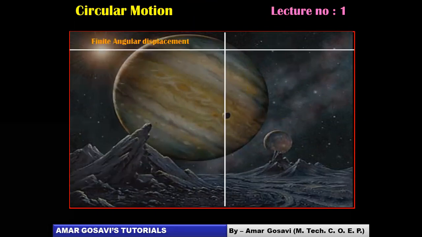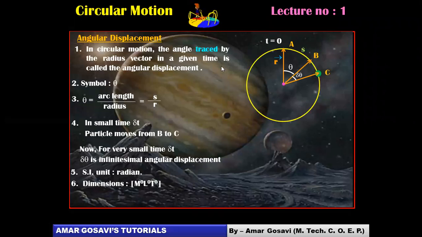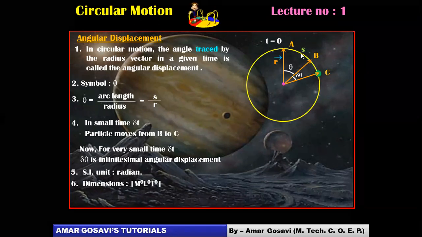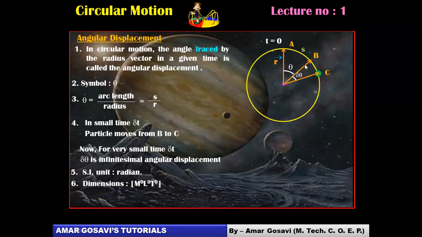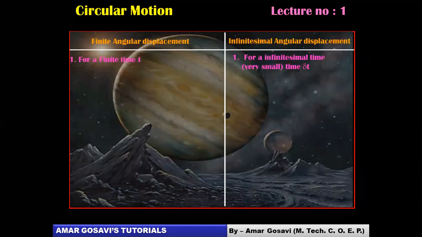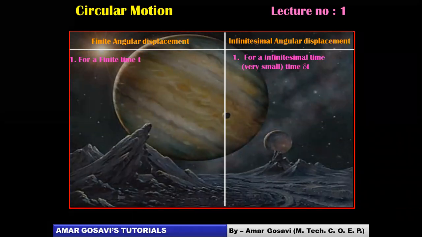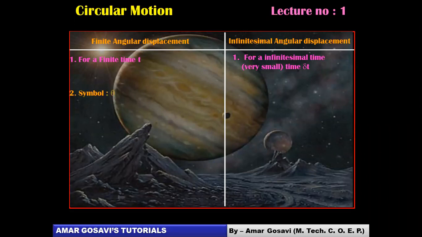Let's compare the difference between finite angular displacement and infinitesimal angular displacement. That means from the previous diagram, we are comparing theta and del theta. What's the difference between these two? So del theta is infinitesimal angular displacement and theta is finite angular displacement. Infinitesimal means the time span is going on, the change is going on. Here the change is completed basically. So finite angular displacement, friends, will happen in finite time t, and infinitesimal angular displacement will happen in infinitesimal time, del t in this case, very small.